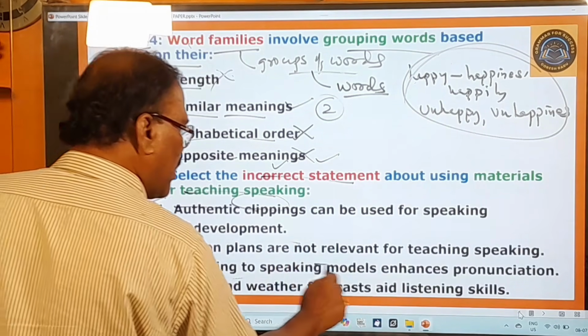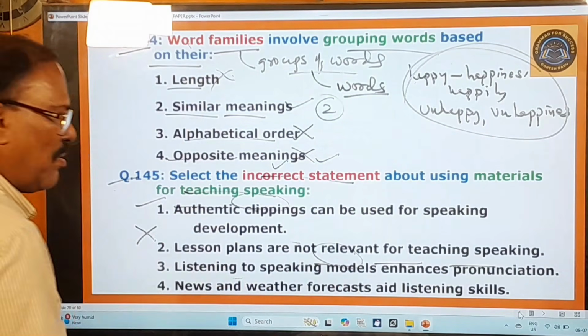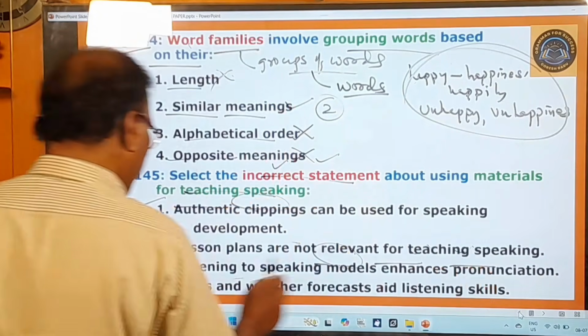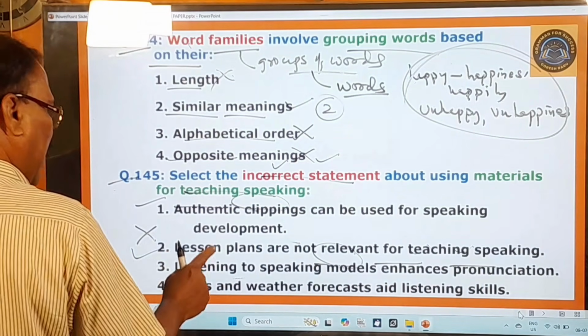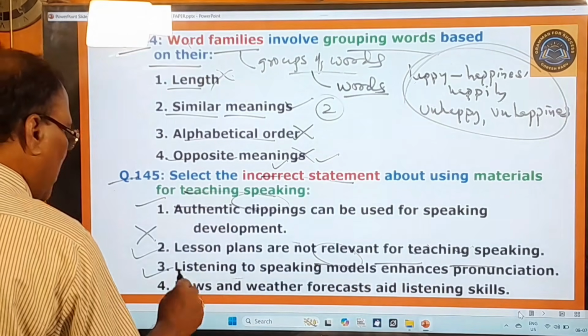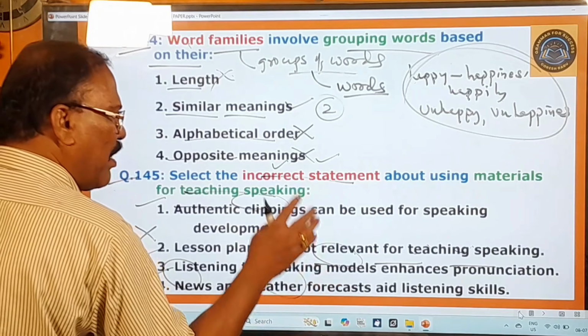Listening to speaking models enhances pronunciation. When you listen to speaking by the models, the native speakers, that will definitely enhance your pronunciation. This is also a correct statement. News and weather forecasts aid listening skills. Listening to news and weather forecasts will also improve your listening skills.